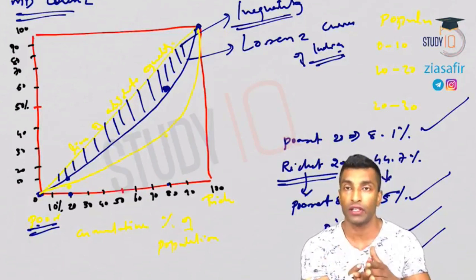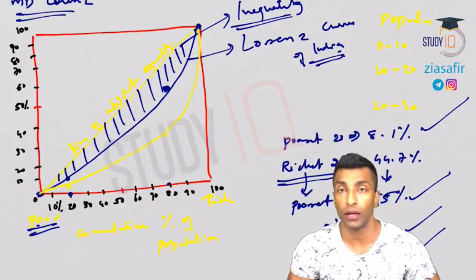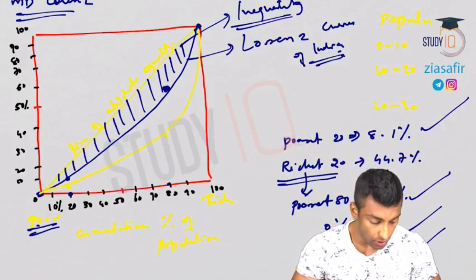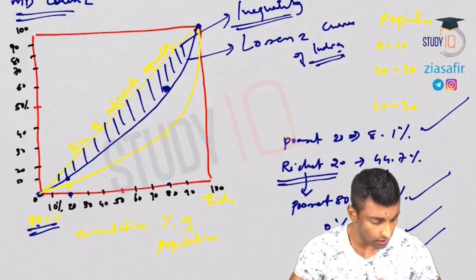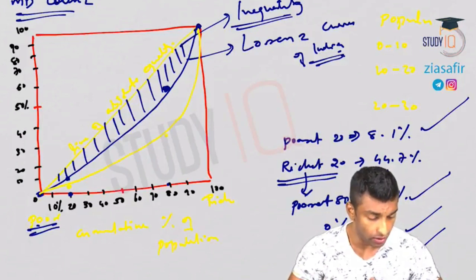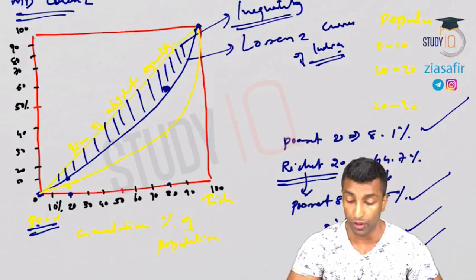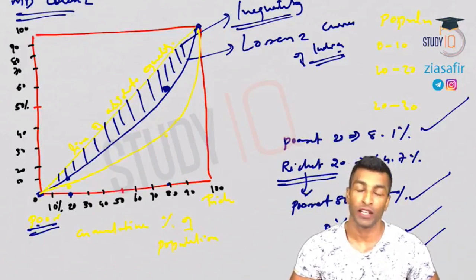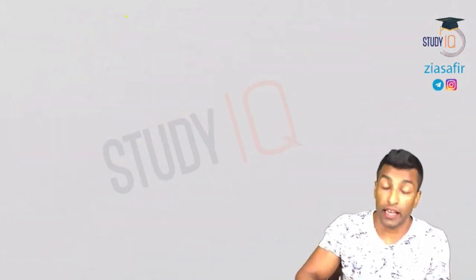So which is better? Less deviation from that diagonal is actually better. That shows less inequality. So this is about the Lorenz curve. I don't think there will be any doubt. There is no need to have any doubt. We have shown all these nowhere else. Okay. Next is the Gini coefficient. Very important.